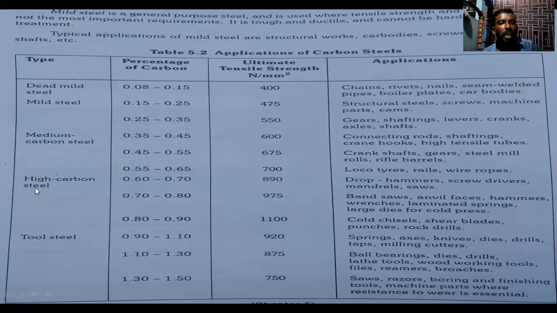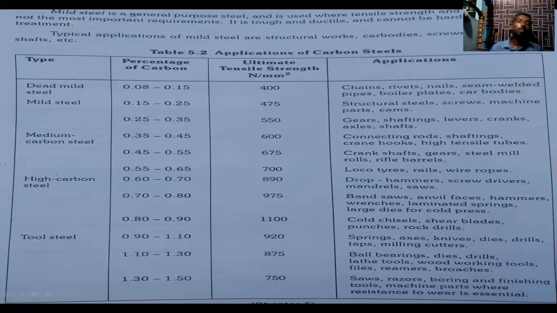Next one is high carbon steel. In high carbon steel, the carbon content is 0.60 to 0.70. The ultimate tensile strength is 891. What are the applications of high carbon steel at 0.60 to 0.70? Drop hammers, screwdrivers, mandrels, saws. These are the applications of high carbon steel at 0.60 to 0.70 carbon content.